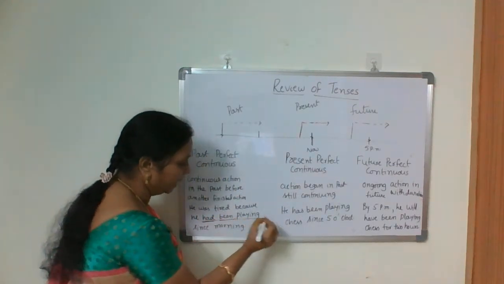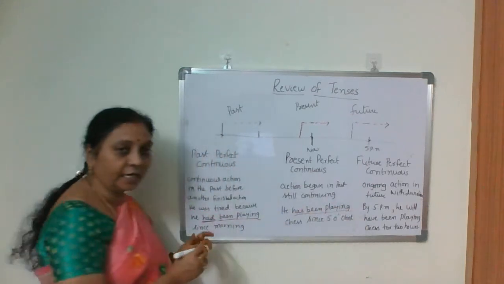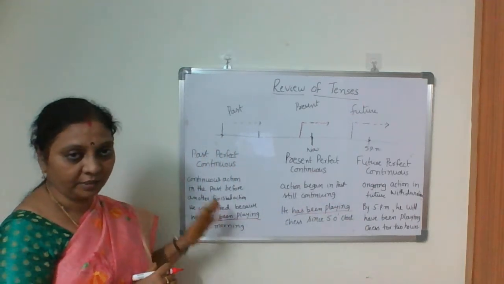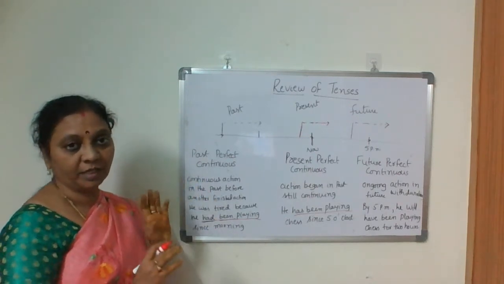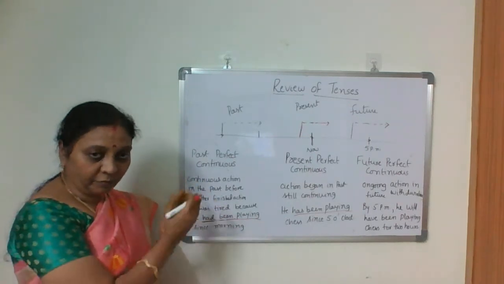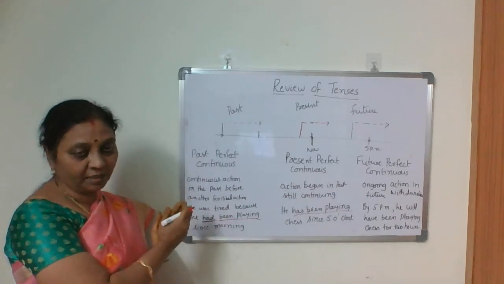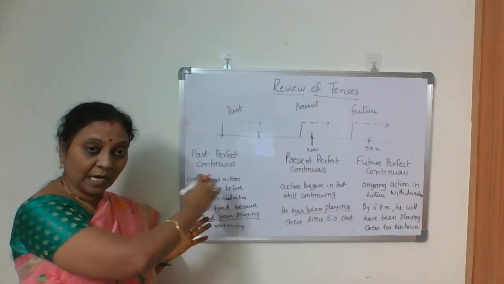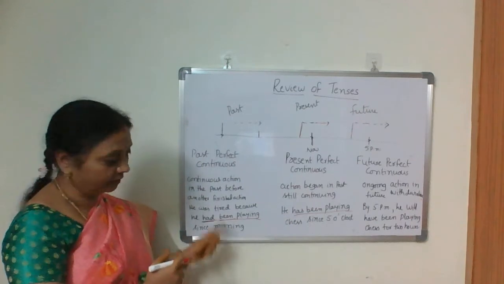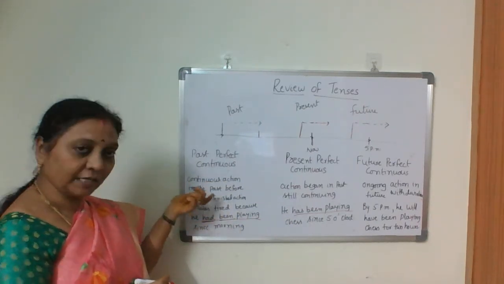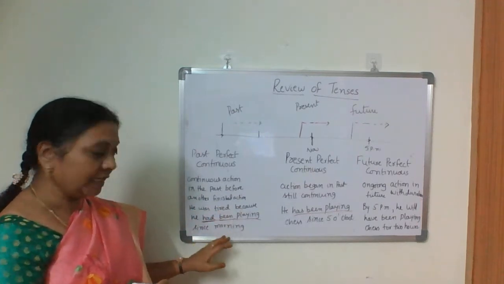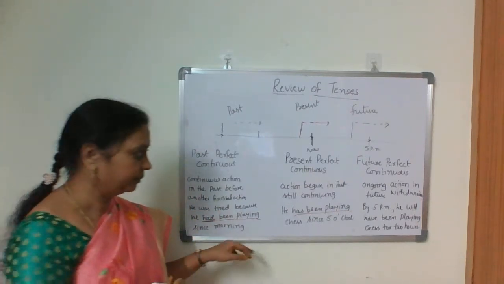So had been playing indicates past perfect continuous tense. Before he was tired, what was the reason? Continuously he had been playing since morning. That is the reason he was tired. So, a continuous action in the past before another finished action.